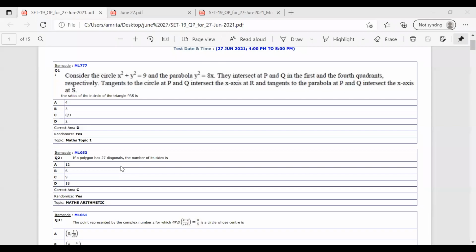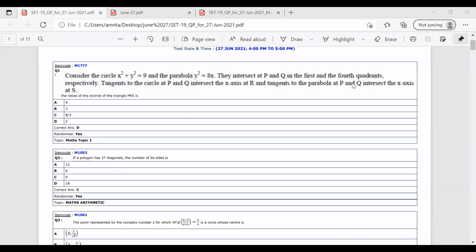Okay. So question number 1. Consider the circle x square plus y square equal to 9 and the parabola y square equal to 8x. So we have a circle and a parabola with us. Both equations are given. Circle is x square plus y square equal to 9 and parabola is y square equal to 8x. It is given that they intersect at points P and Q in the first and fourth quadrant.